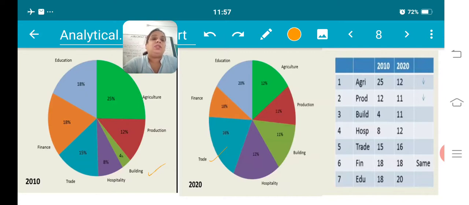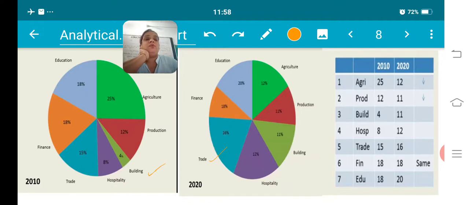Next thing is building. Earlier it was 4% in 2010, and then there was a sudden change and it became 11% afterwards. In hospitality it was 8% and then it became 12%. Trade was 15% and then it increased by 1%, that is 16%. Finance is the same in both years, 2010 and 2020. And education was 18% in 2010 and 20%, meaning a 2% increase.